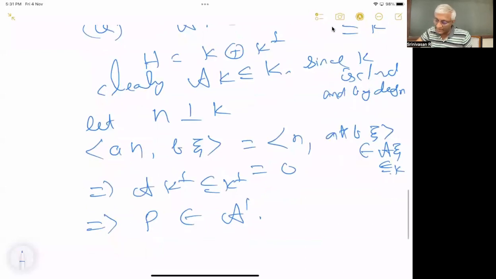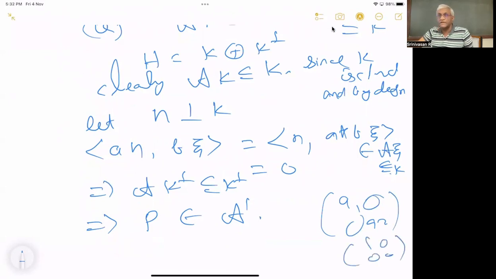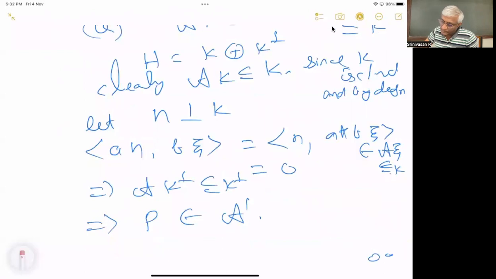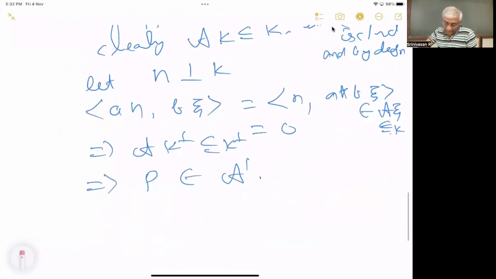It will look like this. A looks like some A1, A2, 0, 0. That means it commutes with P. P is just this with respect to that, 1 is the corresponding one on that, so it will look like that. So P is in A commutant.